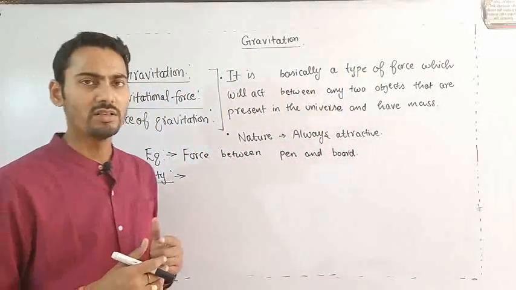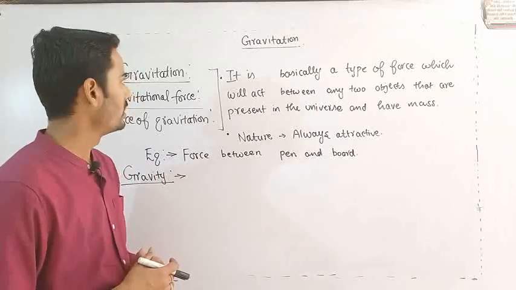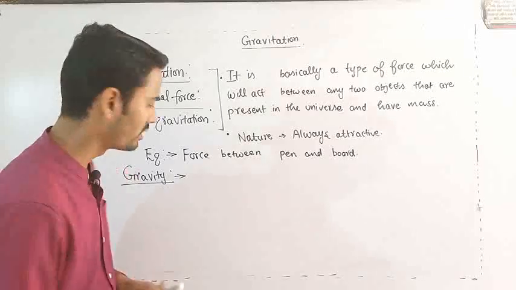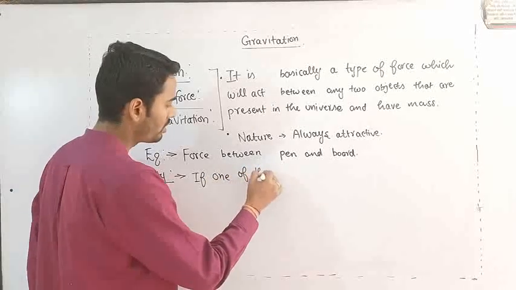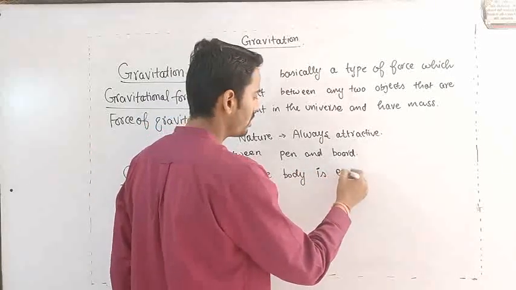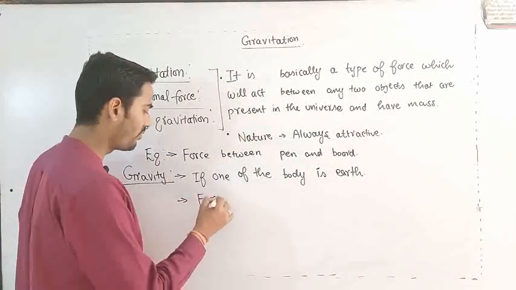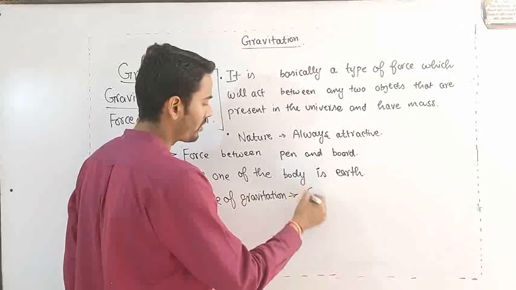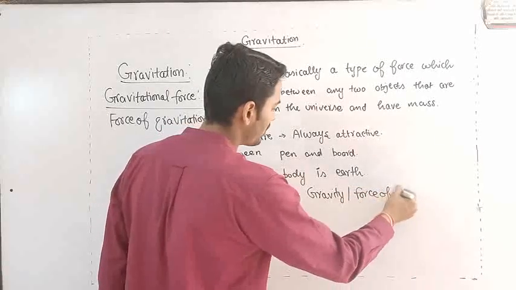When two bodies are interacting, the force which acts between them is called gravitation, but gravity is a special case. In gravity, if one of the bodies is earth, in that case the force of gravitation is called gravity. Other name, force of gravity.